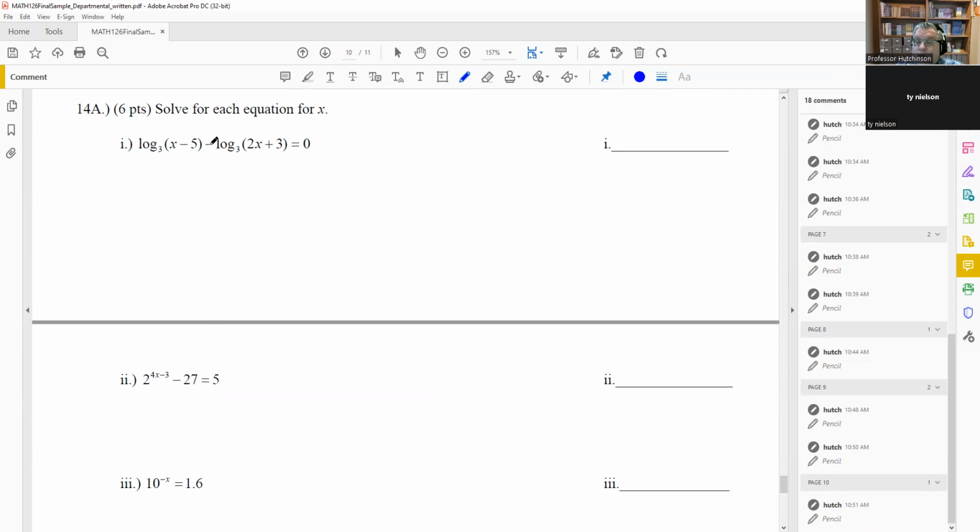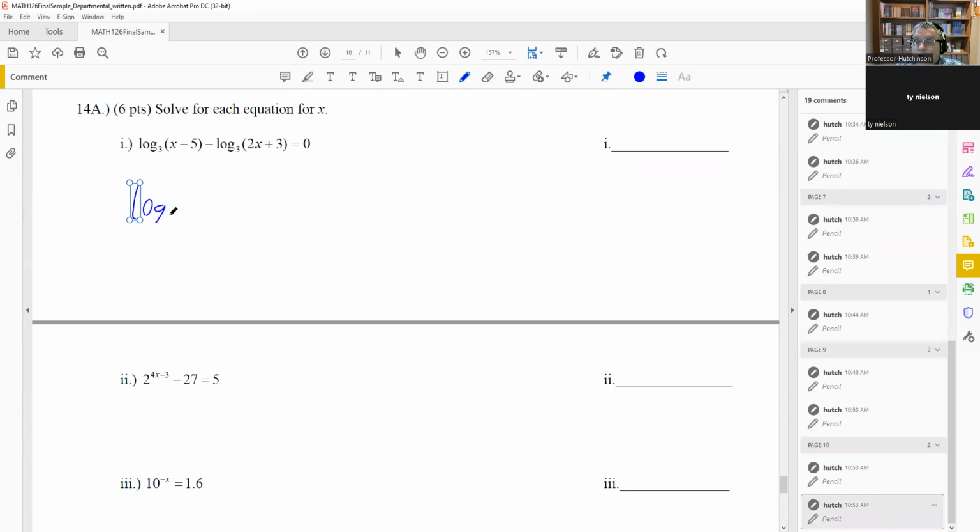Okay, now the first one here, we got a minus sign. The actual question might either be a minus or a plus, doesn't matter. It depends on if it's a minus or plus, how we use our log properties here. So minus means that you're going to do a division problem. So subtraction turns into division. So we want to do one log only, and the first one goes on top, the second one goes on the bottom. Okay, so log of (x minus 5) over (2x plus 3) equals 0.